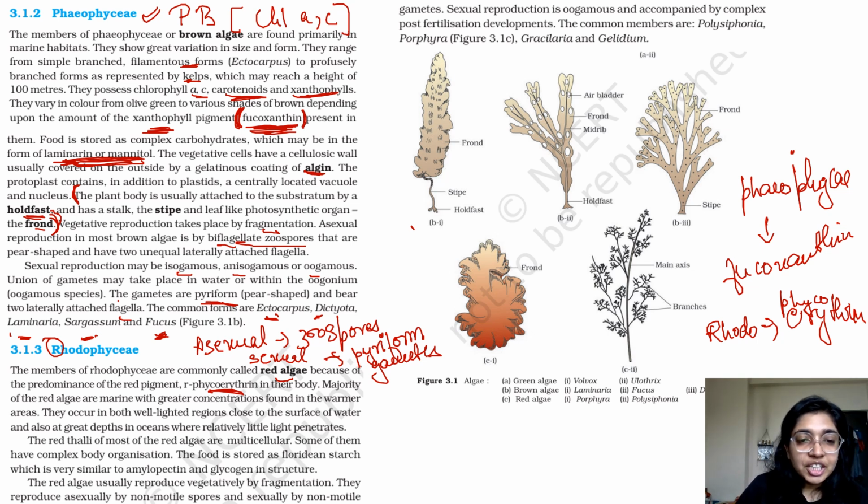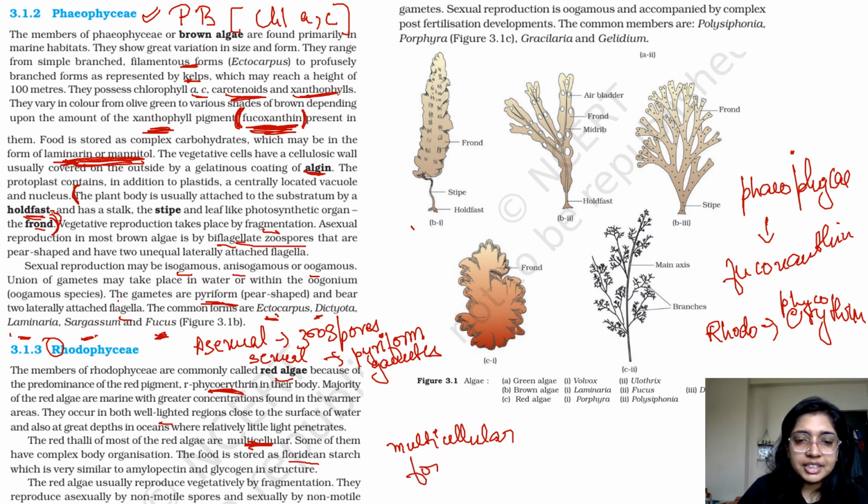Majority of the red algae are marine with greater concentrations found in the warmer areas. They occur in both well-lighted regions close to the surface and also at great depths. The red thalli of most of the red algae are multicellular. So over here you are seeing multicellular structures. Some of them have complex body organization. The food is stored as Floridian starch.